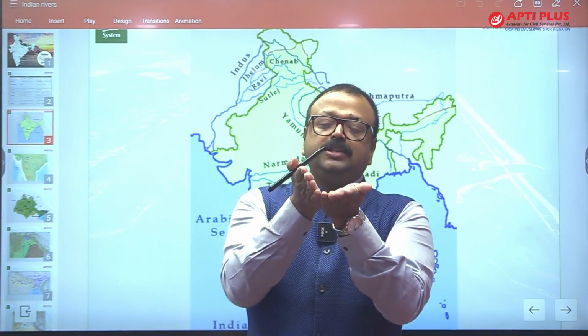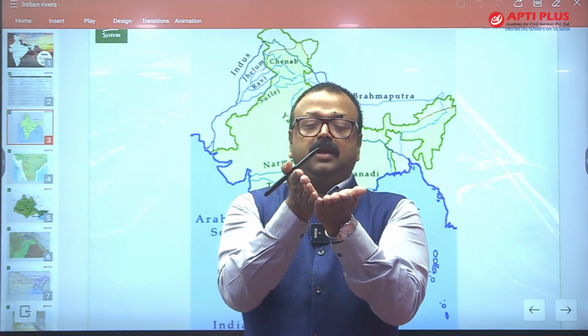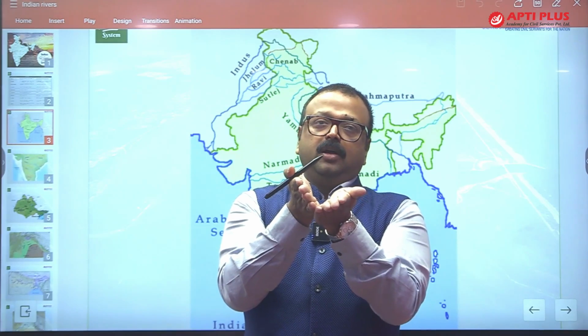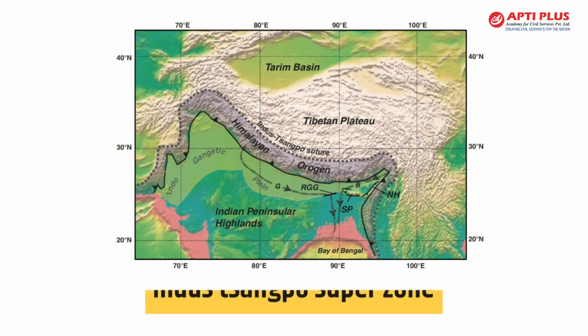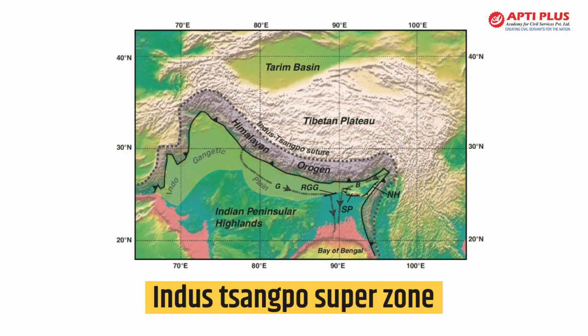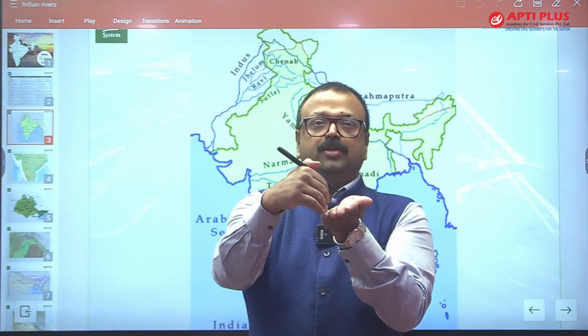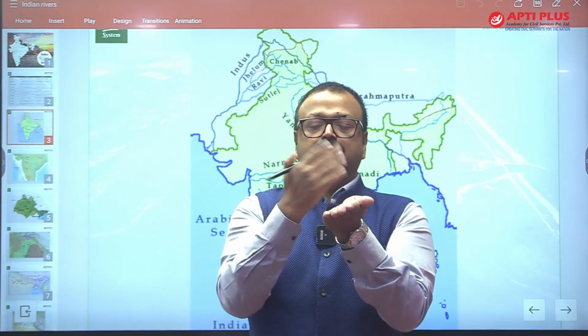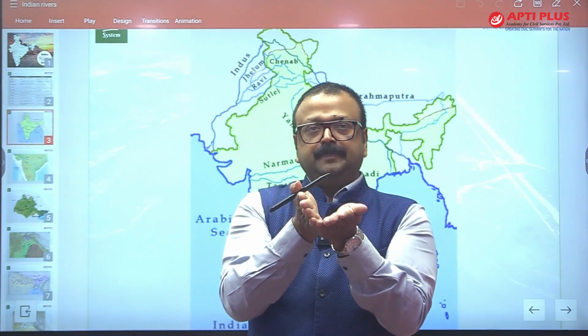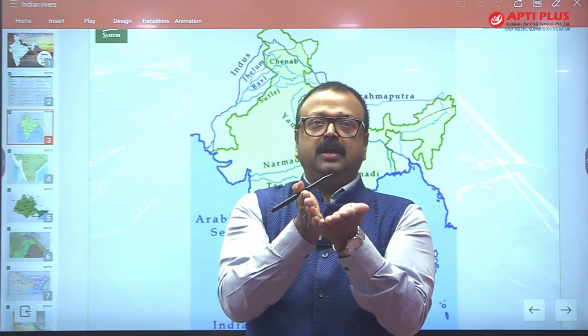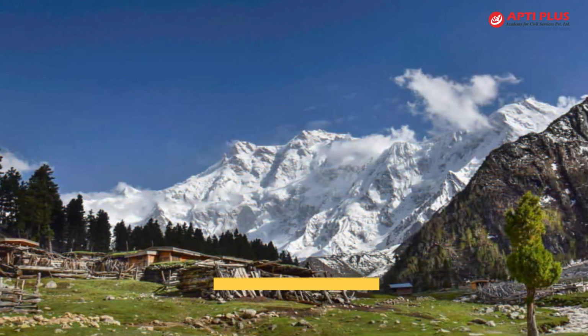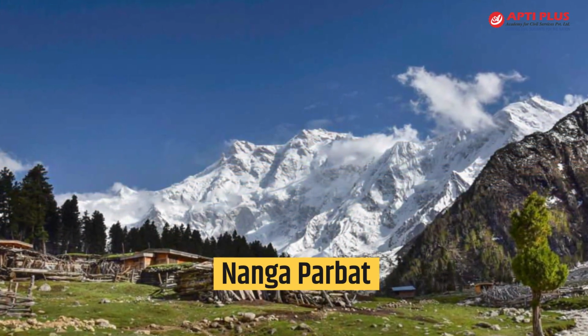So the geological boundary between the Greater Himalaya and the Tibetan plateau is called the Indus Sangpo suture zone. The Indus River starts flowing through this suture zone, and along the Himalaya, parallel with the Himalaya, it reaches the Nanga Parbat near Gilgit.